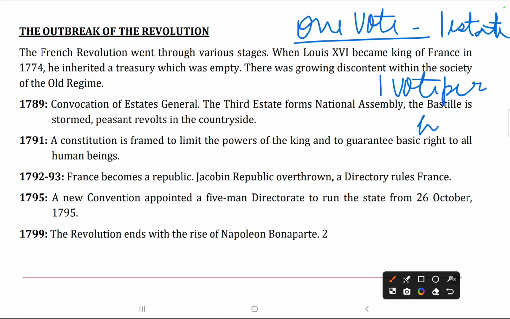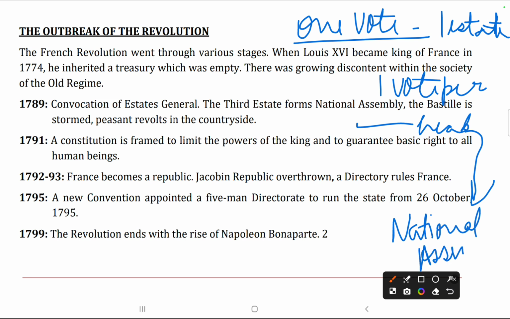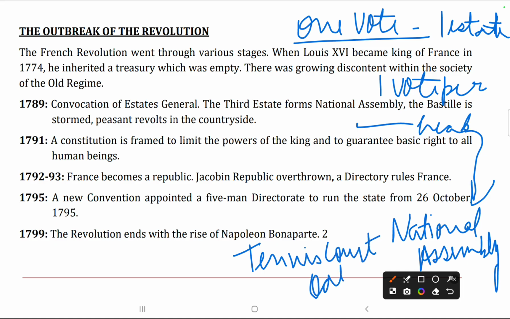The third estate demanded one vote per head, and this demand was rejected by Louis XVI, and therefore after this meeting a National Assembly was formed. Now, for the National Assembly, a Tennis Court Oath was held, where members of the third estate took an oath.